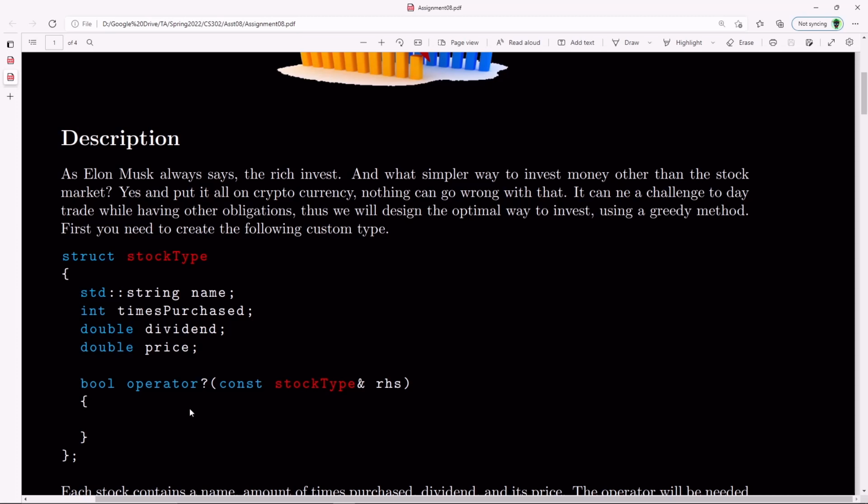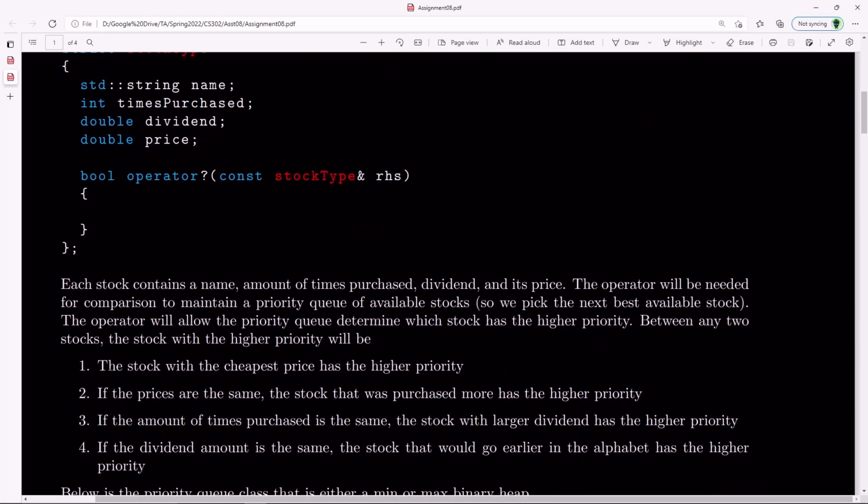So you're wondering what this portion right here is supposed to be? Bool operator question mark. You're not going to actually overload the question mark operator. That would be pretty cool if that were the case, but you're going to overload less than or greater than or something like that, because we're going to be using a templated priority queue class, and we don't want to be too specific. So you want to arrange the stocks that we have available according to some kind of priority. This is the priority you want to implement for stocks.